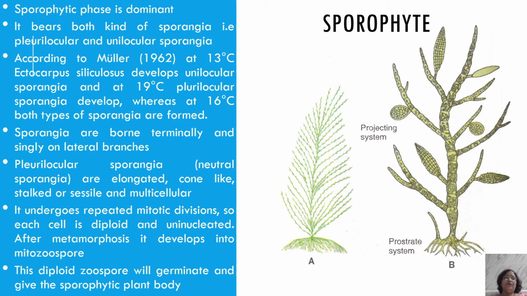Okay, now we will see, this is the sporophytic plant body. Prostrate system, this is the erect system, the branches are profusely branched, and this is the enlarged view. You can see here unilocular sporangia and plurilocular sporangia. This filament is monosiphonous, means the cells are in one row, a single row. So it is monosiphonous or uniseriate.